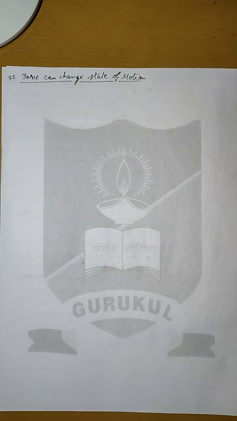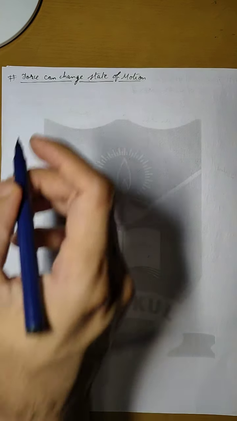Now, in the previous video, we studied fundamental forces and the definition of a force, and we said that force can change the state of motion. If we apply a force on a body, it can change the velocity of the body, and it can also change the direction of velocity. If the body is moving and sufficient force is applied in the opposite direction, we can make the body come to rest, or if the body is already at rest, we can apply force and make it move.